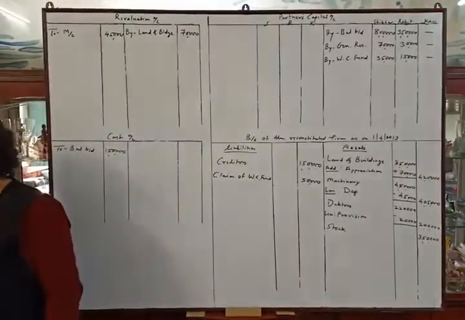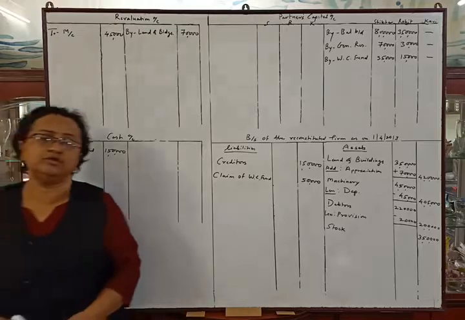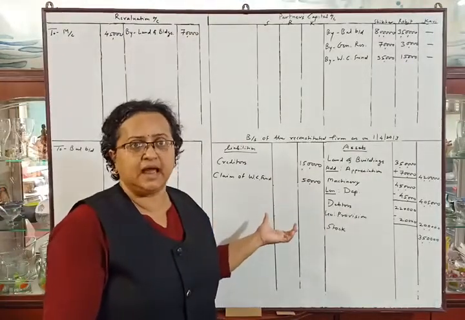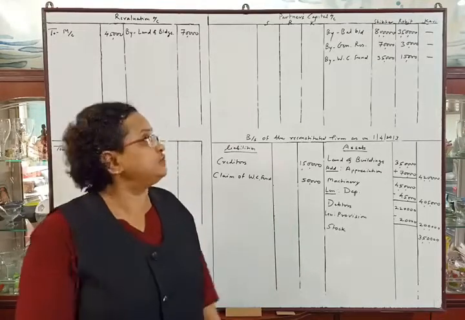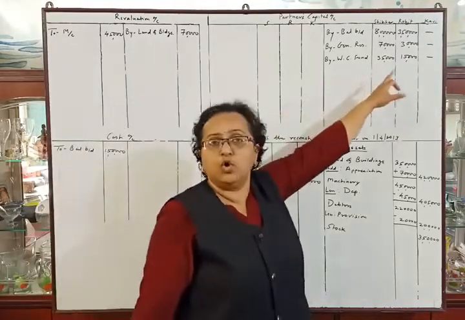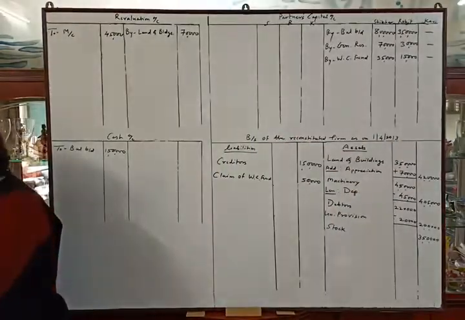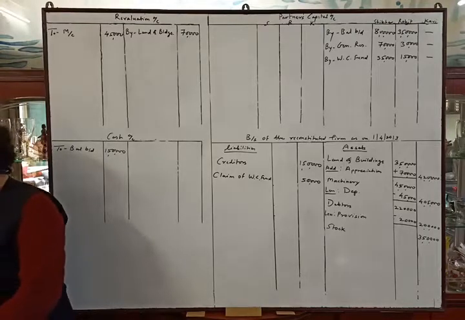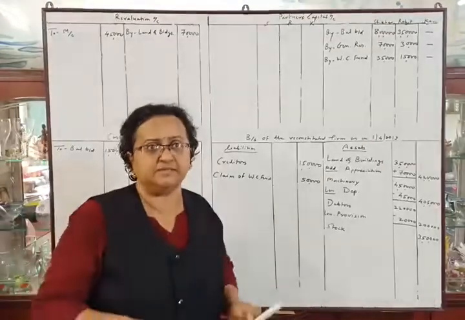Now next adjustment is of workmen compensation fund. We have already solved this adjustment. As the workmen compensation claim is rupees 50,000, we have transferred the claim in liability side of balance sheet and remaining amount in the workmen compensation fund, that is 50,000, we have distributed it between the old partners. Okay. Next, the capitals of Shikhar and Rohit will be adjusted on the basis of Kavi's capital. They told us to make the adjustment of capitals.